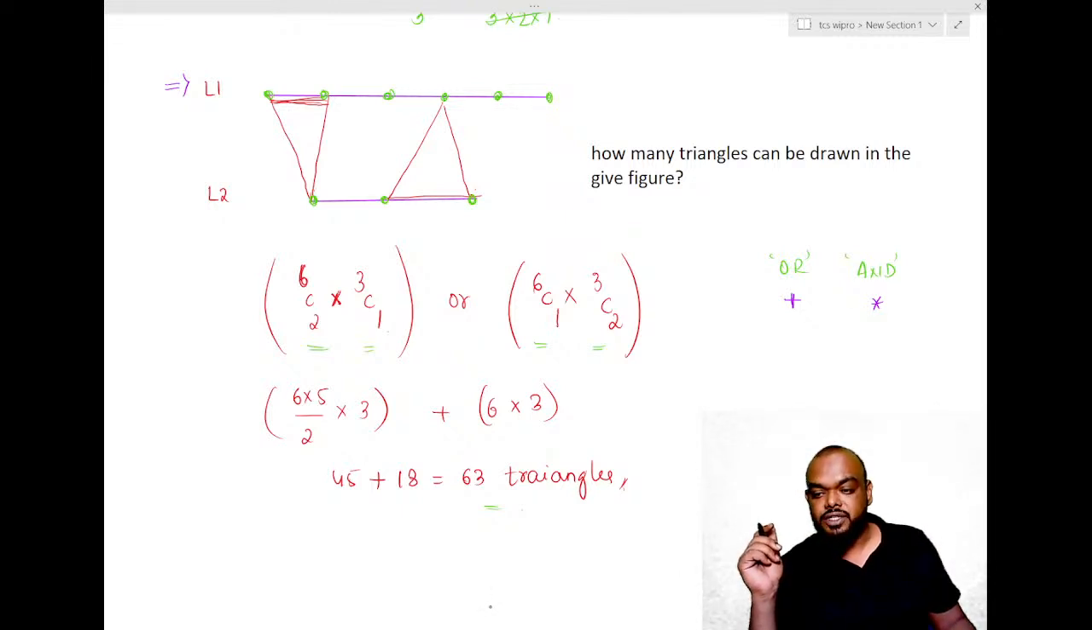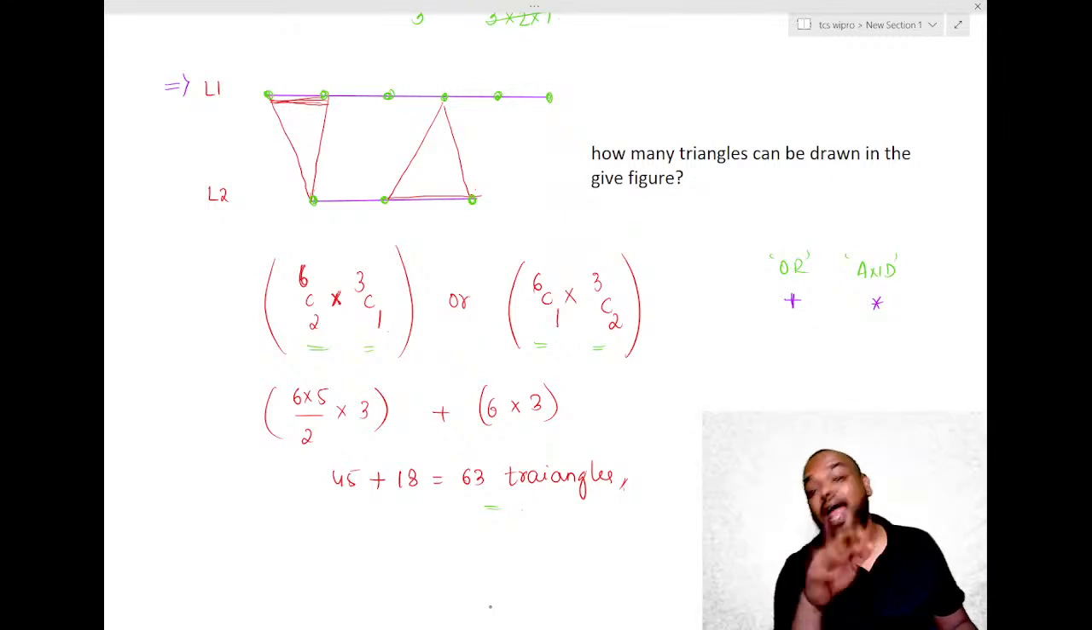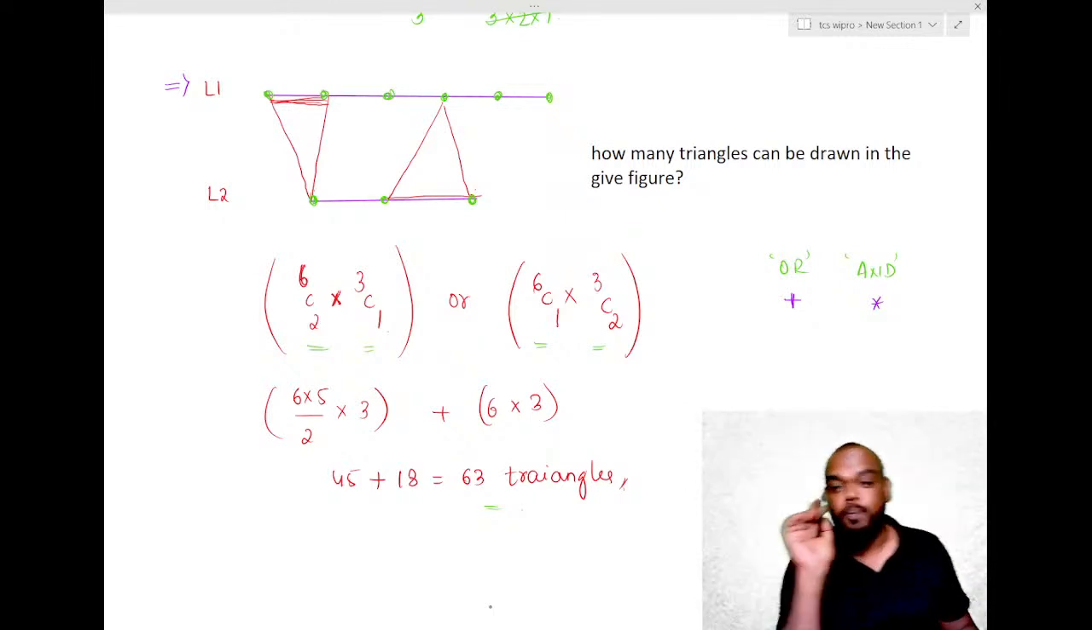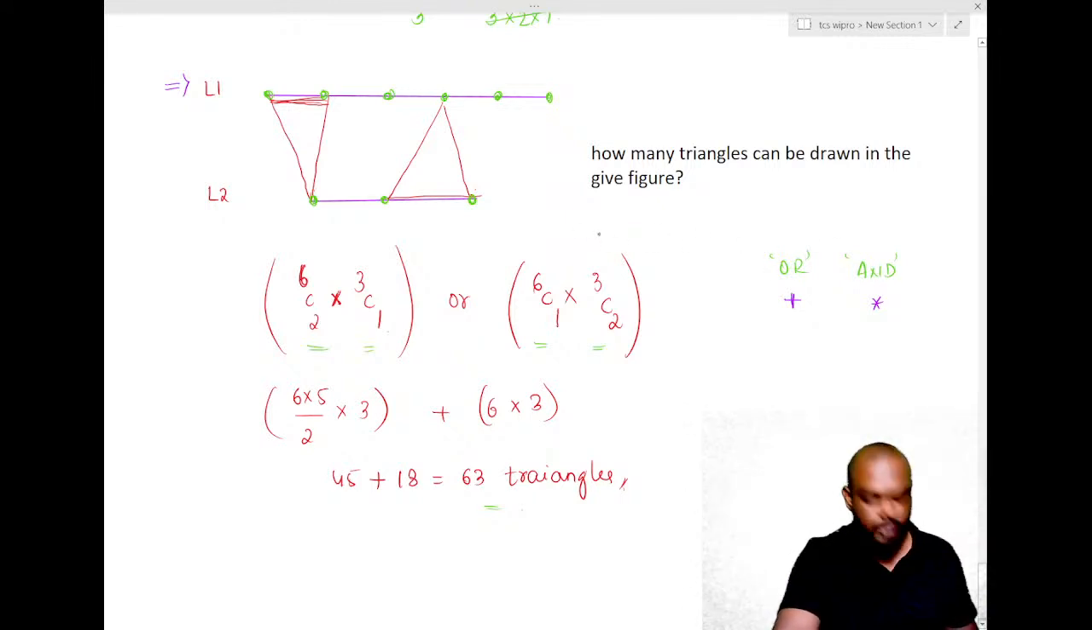Because we are using or in between, select 2 points from line 1 and 1 point from line 2, or 1 point from line 1 and 2 points from line 2. I can't say select 2 from line 1 and 1 from line 1, that is wrong. So we are using or, that's why we are taking addition. Addition is only because of the or operation. In the first class, I clearly told you guys, rule of or means addition and rule of and means multiplication.